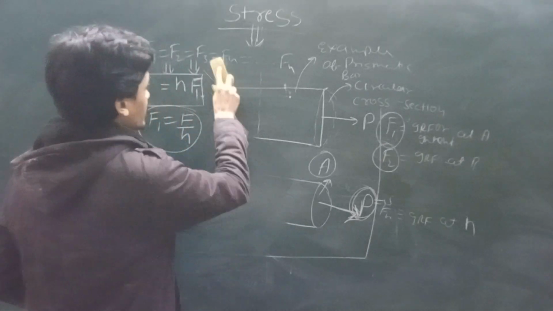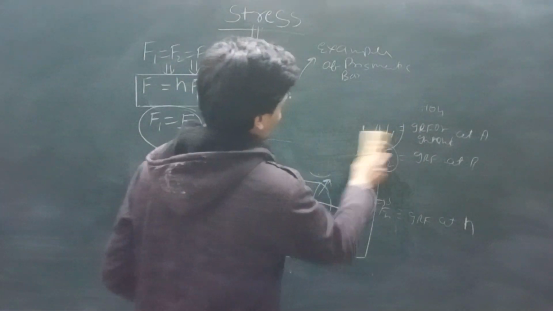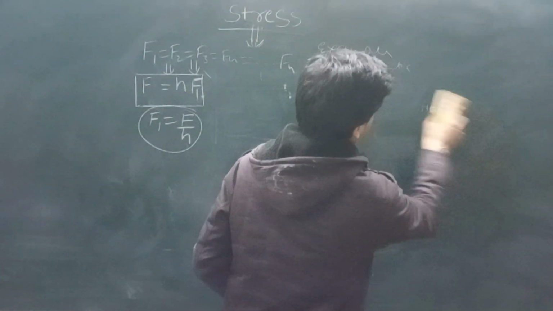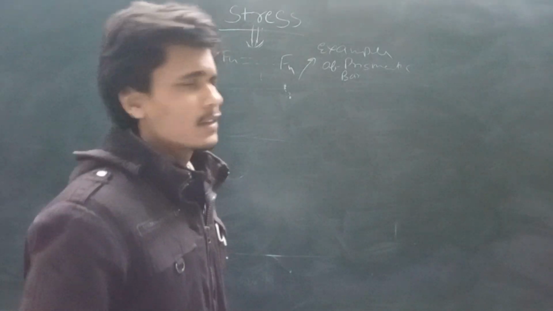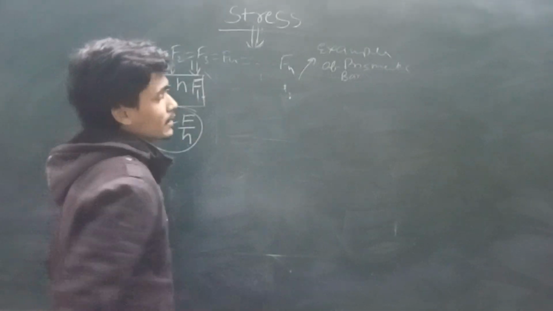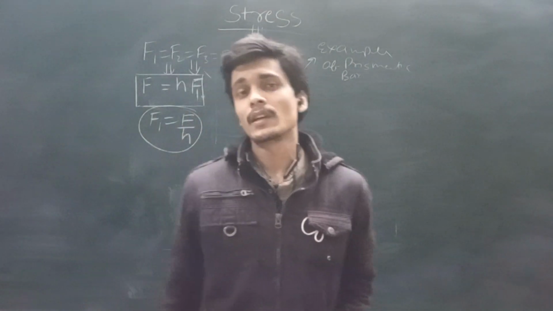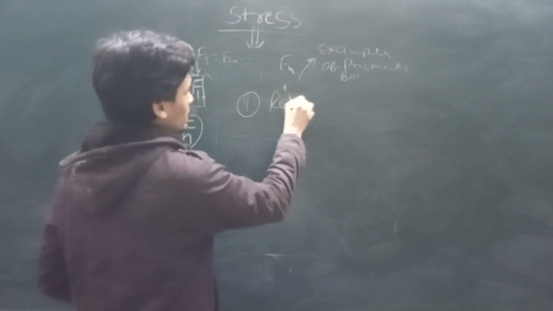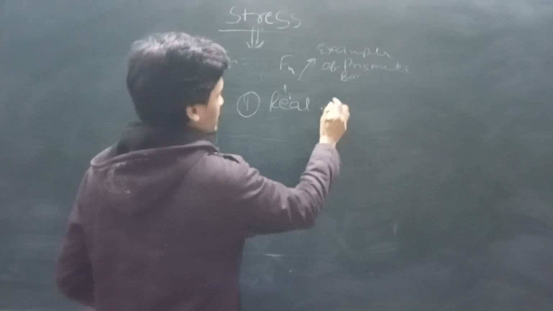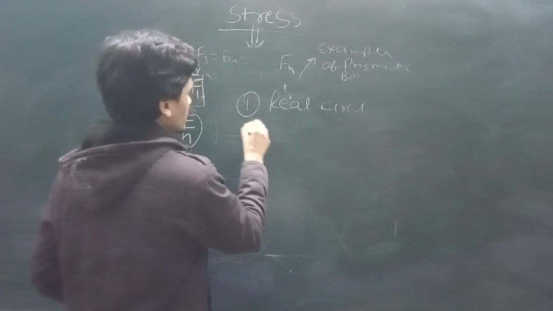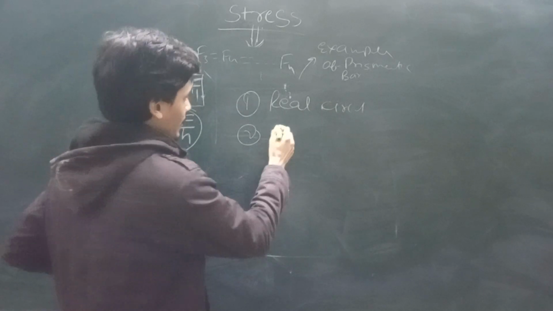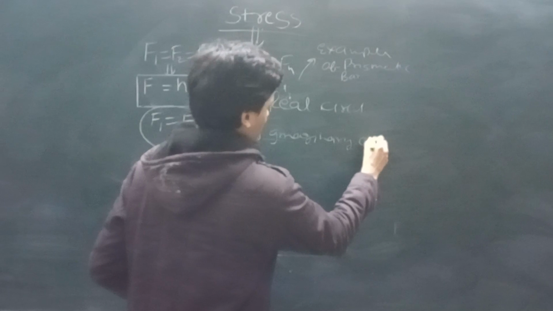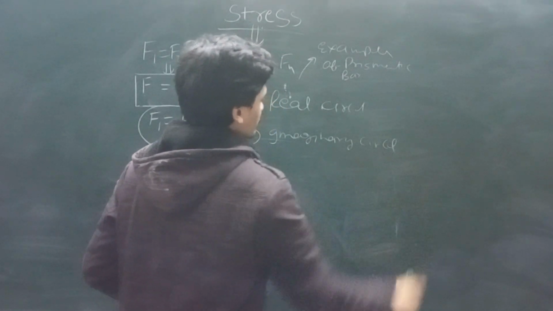Now see one interesting thing. We all know about the circle, and in mathematics there are three types of circle. First is the real circle. Second is the imaginary circle.